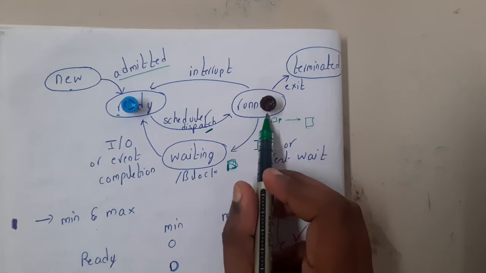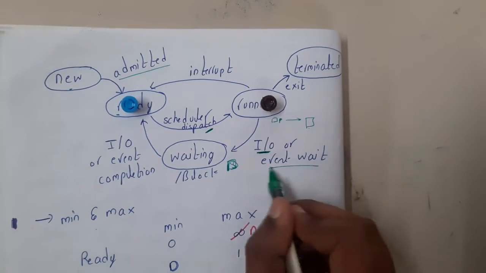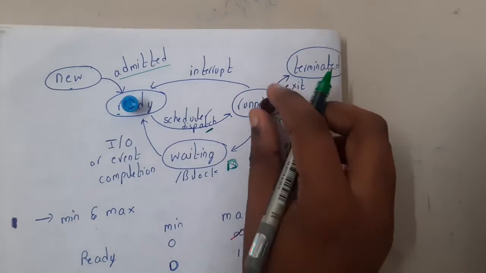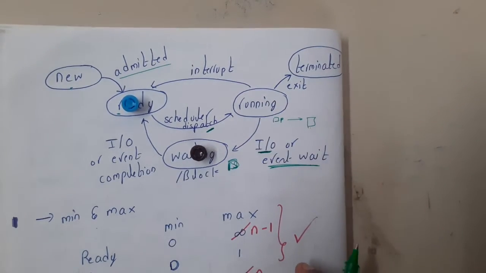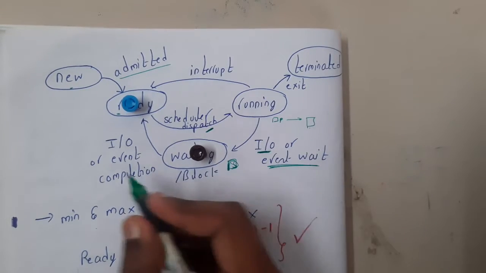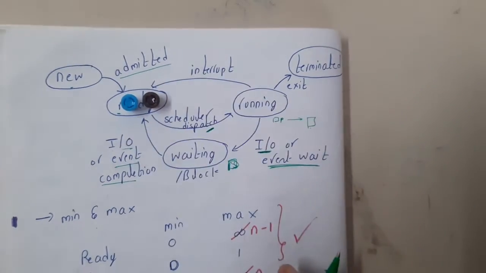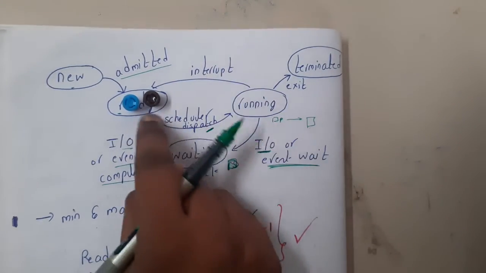Now assume that from this running state, you have some input output operation, or there is a particular event wait. So what will you do? You will come to the waiting state, right? At that time you will complete your particular task from here, and once the IO or event task has been completed, you will leave the state. Got it? So in this way it will work. Everyone is clear with this path, right?